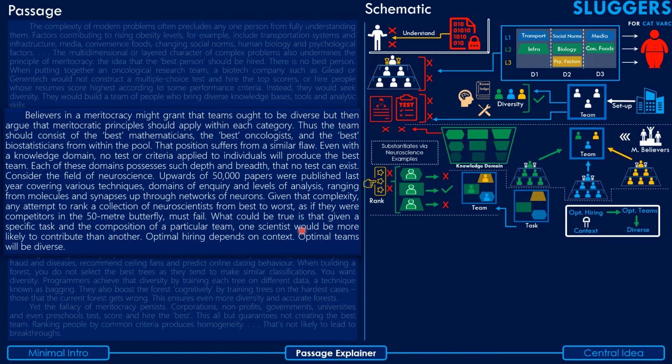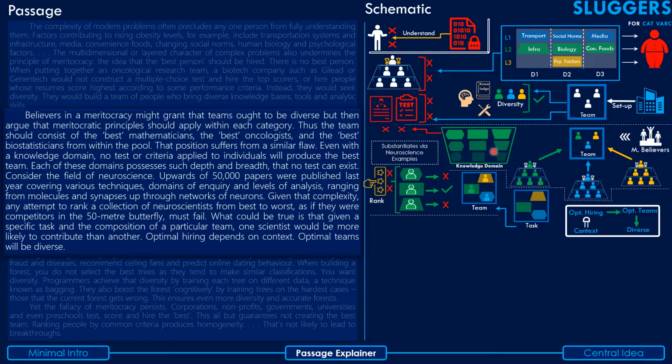So basically, guys, in the second paragraph the author has taken a counterpoint to the proposition he made about diversity in the first paragraph. The counterpoint says that believers in meritocracy might argue that, fair enough, you can have your diverse team, but ensure that every member of the diverse team is the most meritorious member from their domain. Like for example, the oncologist of the team has to be the most meritorious person in the field of oncology, right? So that's the position he has taken.